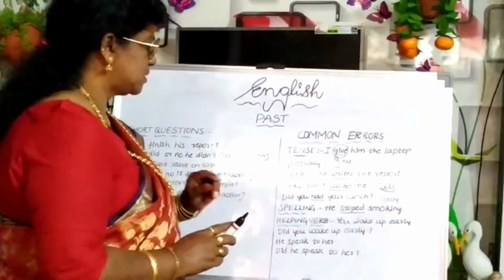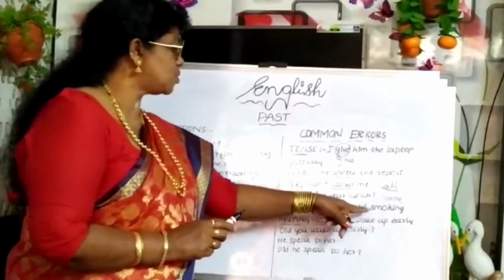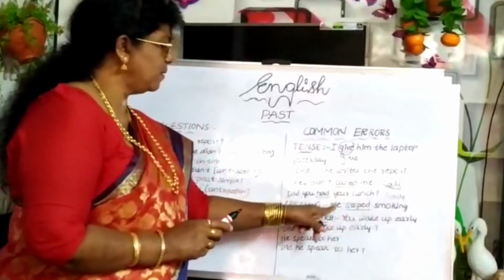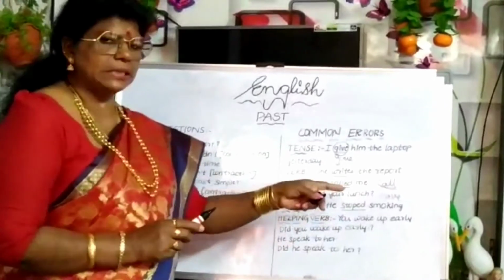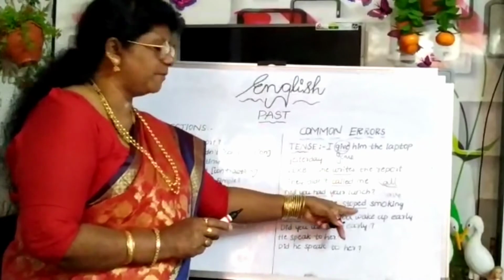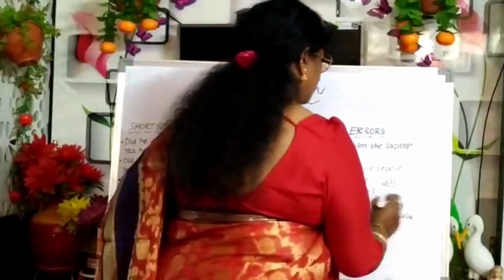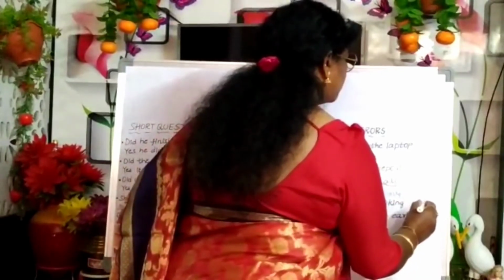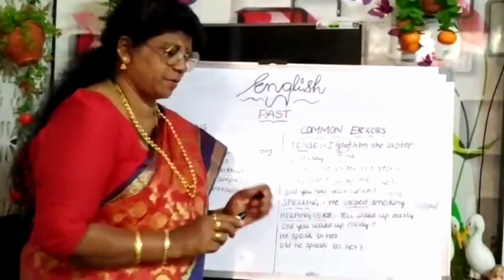Then spelling. In certain places, we will make spelling mistakes. He stoped smoking. Just observe the spelling, that is wrong, no? Whenever we are using CVC, consonant, vowel, consonant, what we have to do? Double the last letter. So, stoped is wrong. You have to use stopped. Okay?